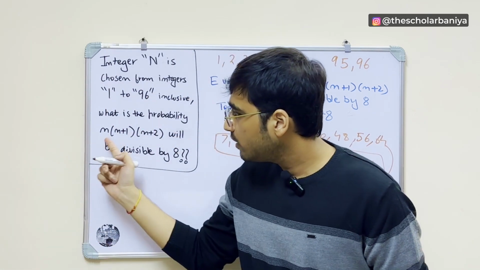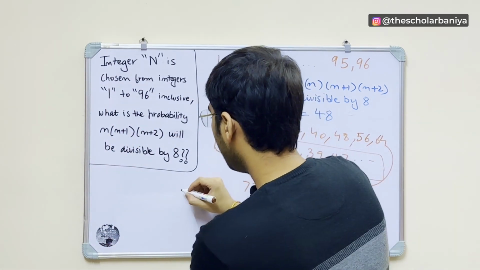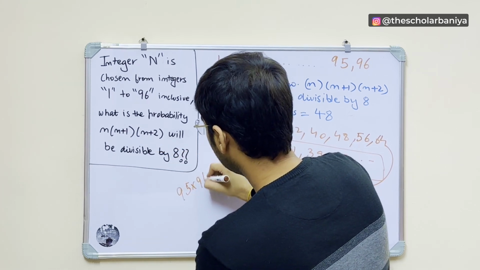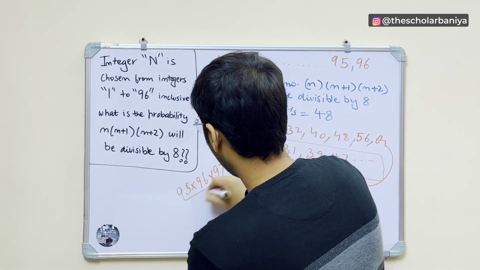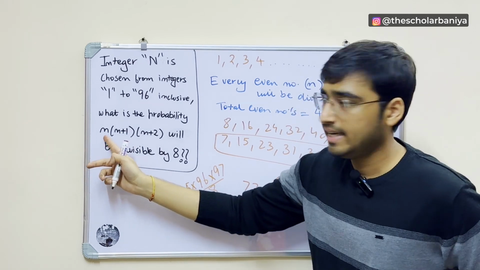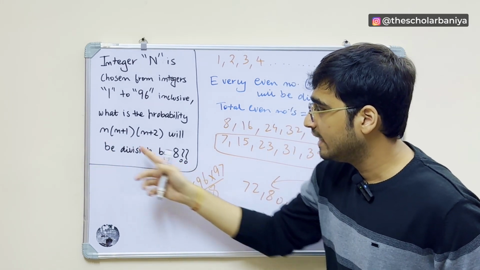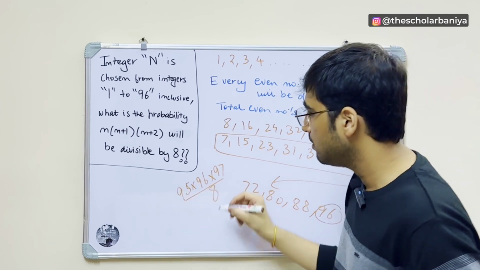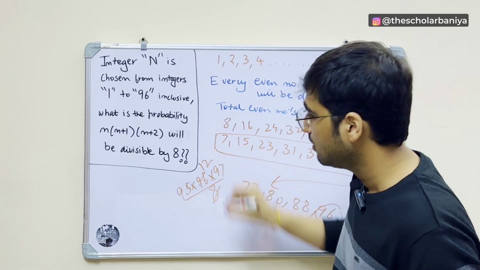Now if you put 95 here, you get 95 into 96 into 97 upon 8. Obviously this is divisible because 8 12s are 96, right?